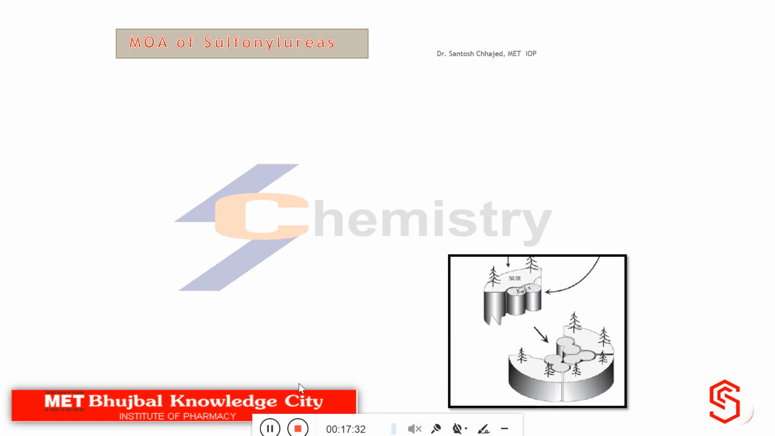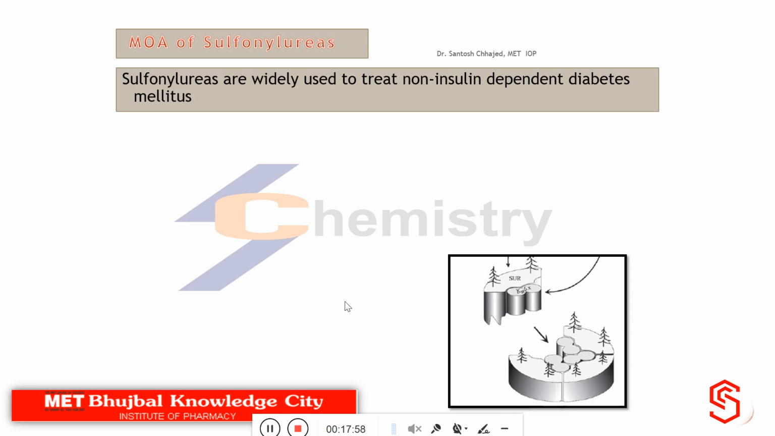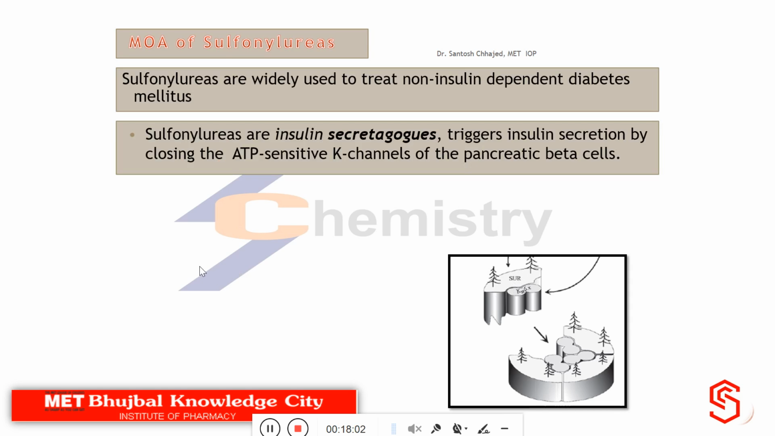Now we'll see the last portion of sulfonylurea, that is its mode of action. It means we will learn how sulfonylureas produce their anti-diabetic action. We already discussed these agents are known as insulin secretagogues, that is they produce the secretion of insulin, and they bind at specific receptors, and these receptors are therefore known as sulfonylurea receptors. So sulfonylureas are widely used to treat non-insulin dependent diabetes mellitus.